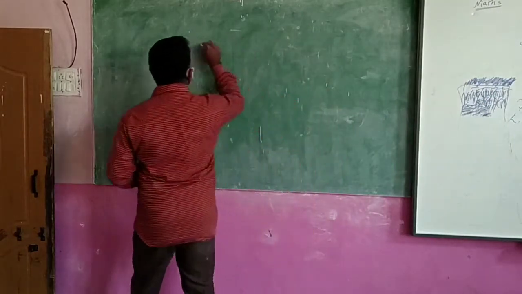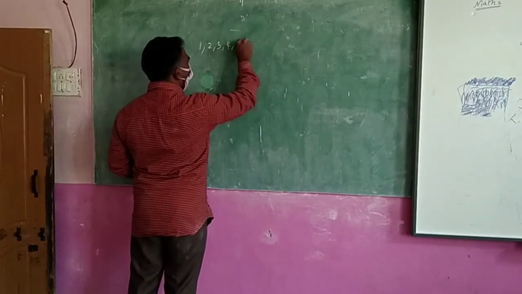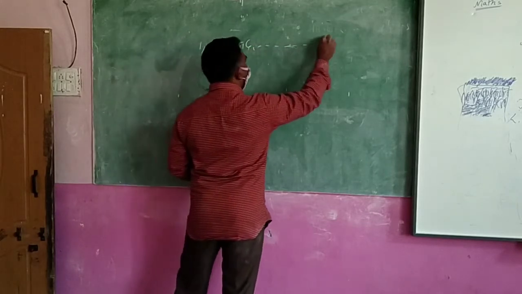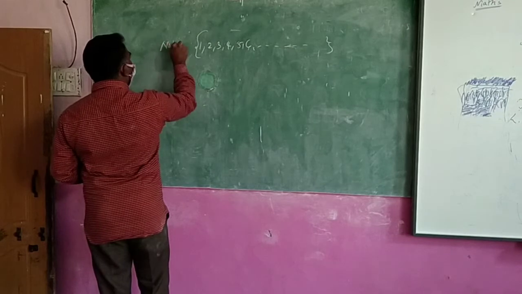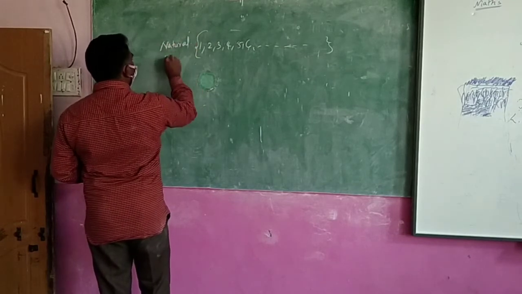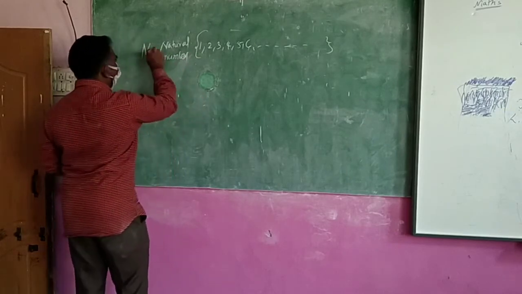So the first numbers we are saying, 1, 2, 3, 4, 5, 6. These all numbers you said, these are called natural numbers. What are these called? Natural numbers. These natural numbers are denoted by N.